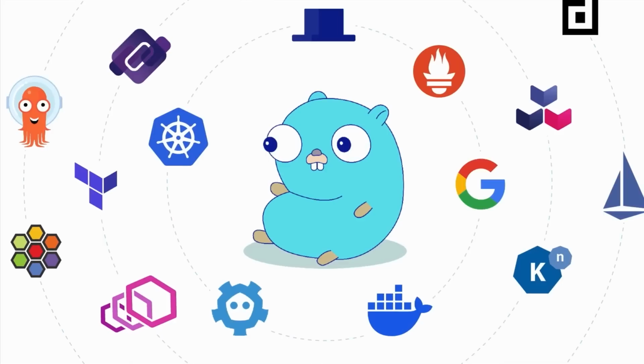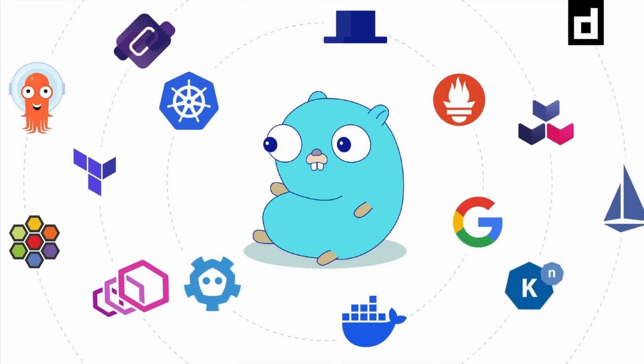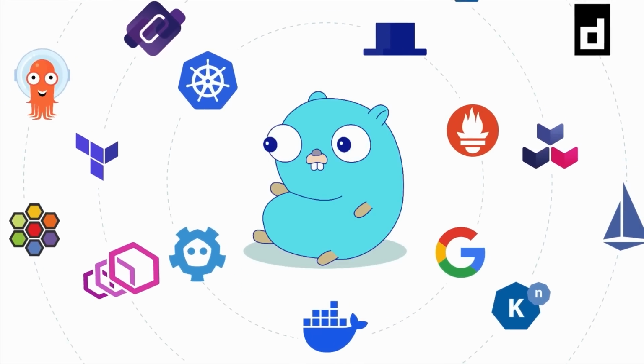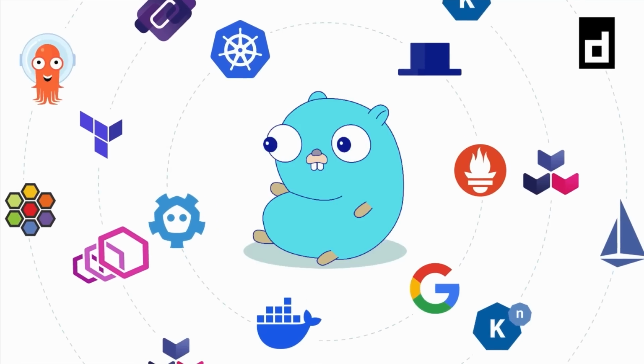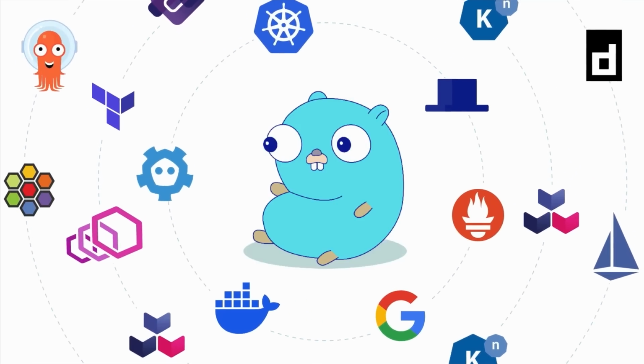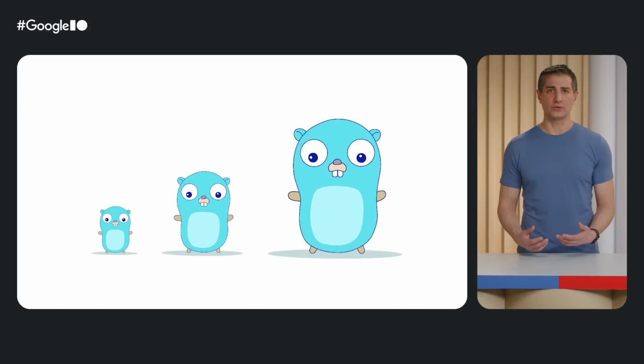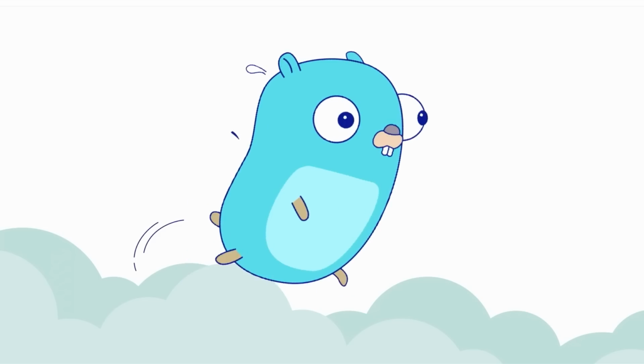Over the years, Go has found itself at the center of the modern cloud, and by extension, the modern web. Many of the world's best-known cloud technologies are written in Go, including Kubernetes, Docker, Terraform, and more. And companies large and small, from individuals to startups to enterprises, have all embraced Go, especially for their cloud-based workloads. And that's in large part because Go was purpose-built for the cloud. The libraries and integrations and architectures that Go enable were meant for the cloud, not retrofitted for it later, which means you can realize the cloud's benefits faster and easier than you can in other languages.